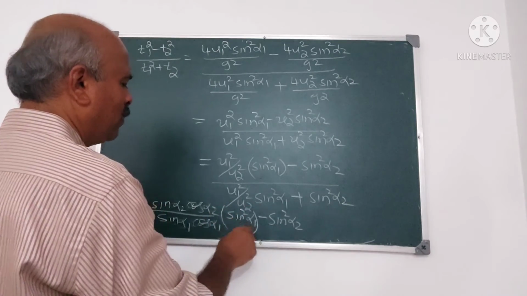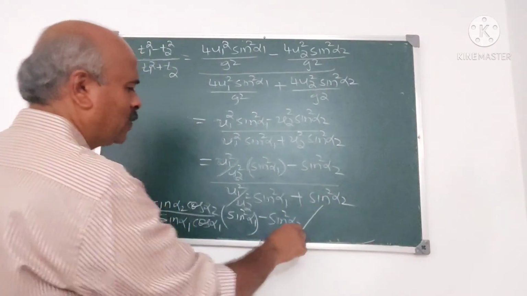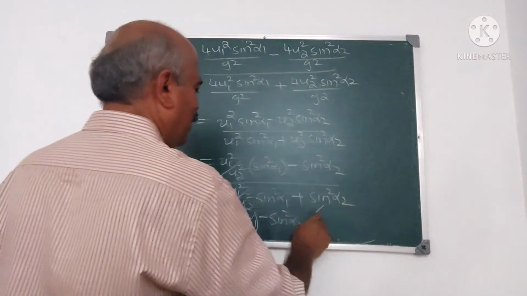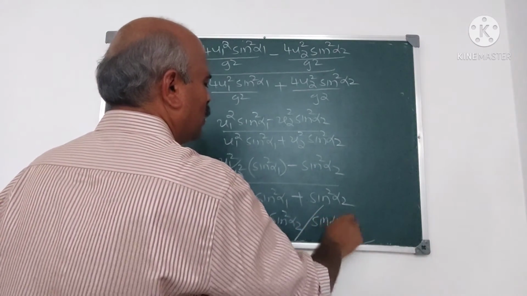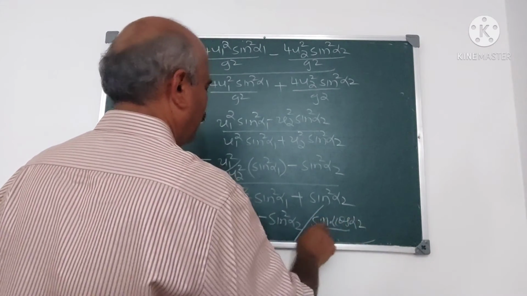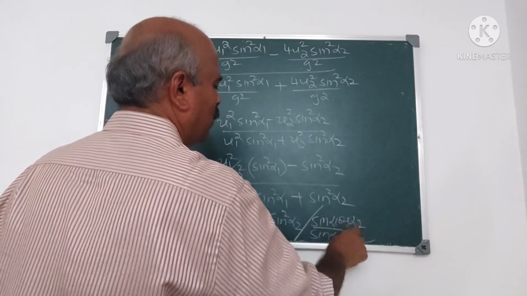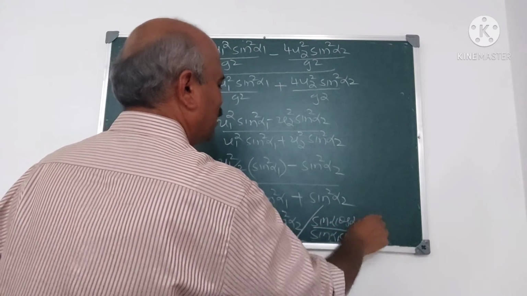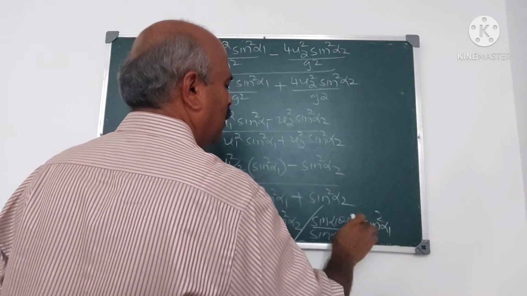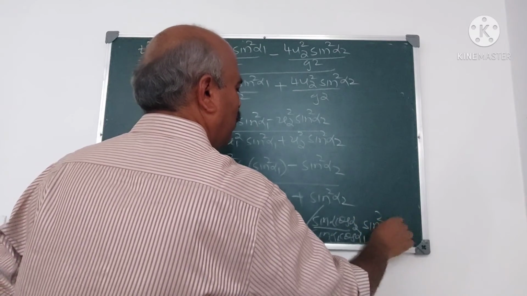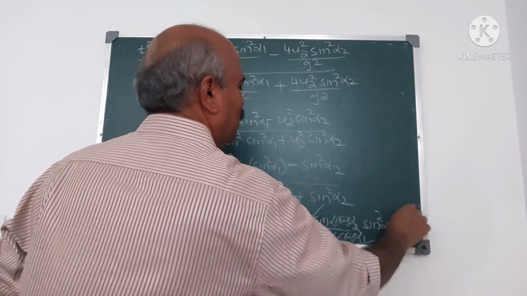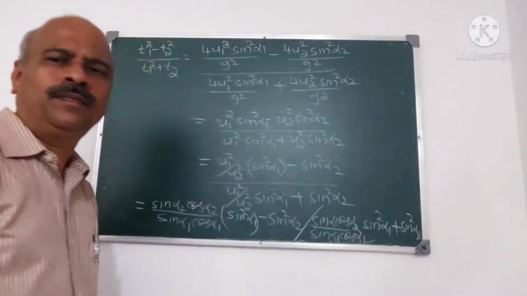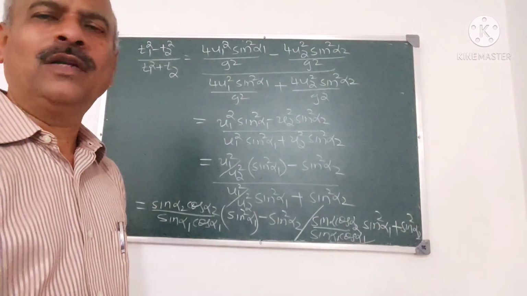Similarly, sin alpha 2 cos alpha 2 divided by sin alpha 1 cos alpha 1 into sin square alpha 1, plus this separate term, sin square alpha 2.